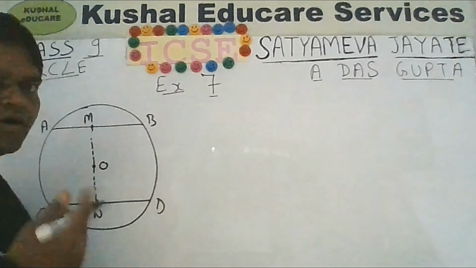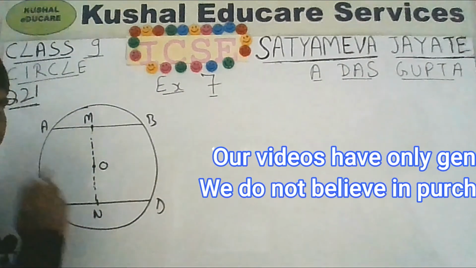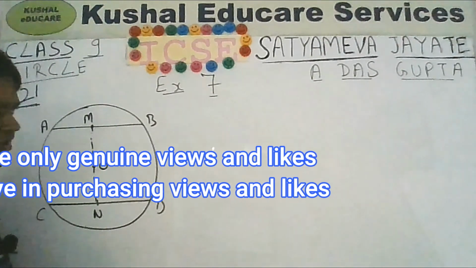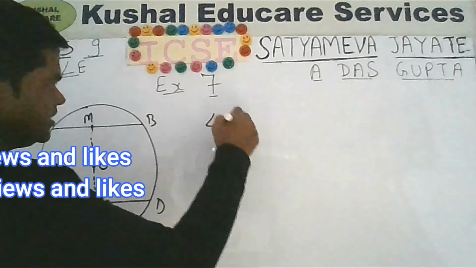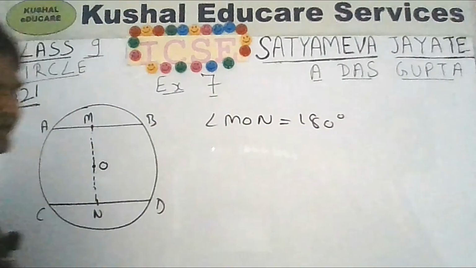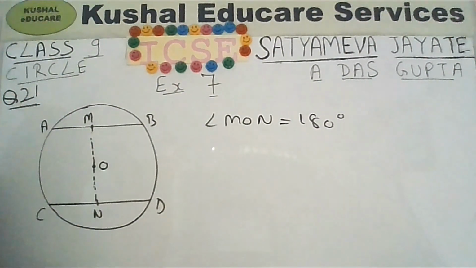See that video. How can you prove that a line passes through a point? After all, O is a point, isn't it? How can you prove that line MN passes through O? That means you want to say that angle MON should be a straight angle. Then only you can say that MN passes through this point O.